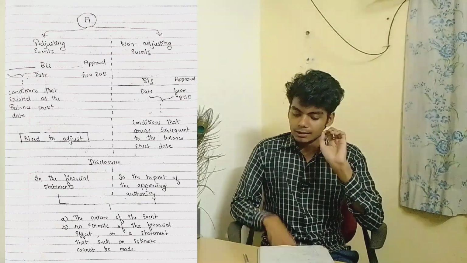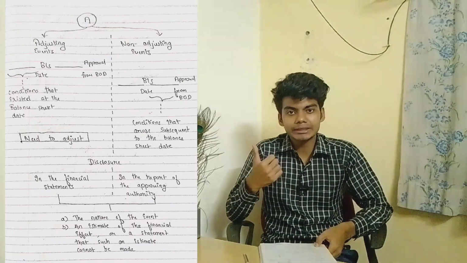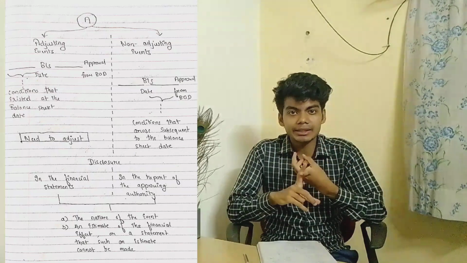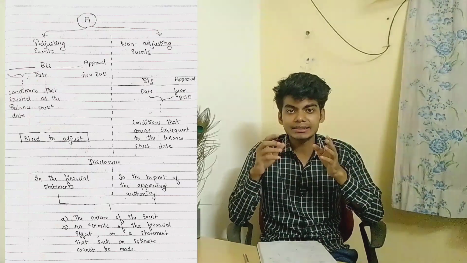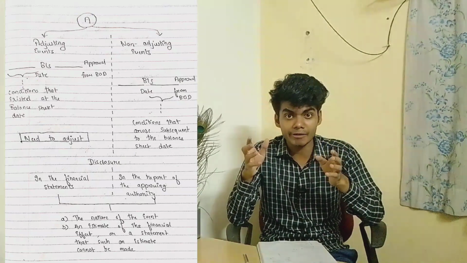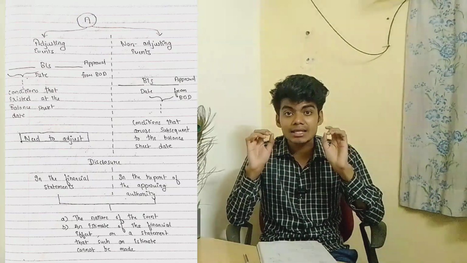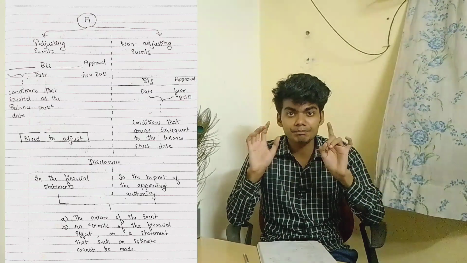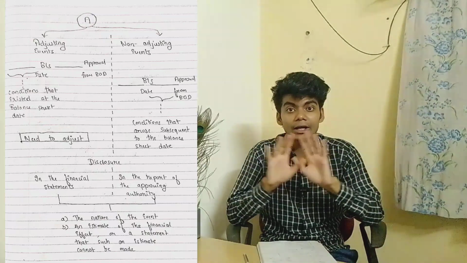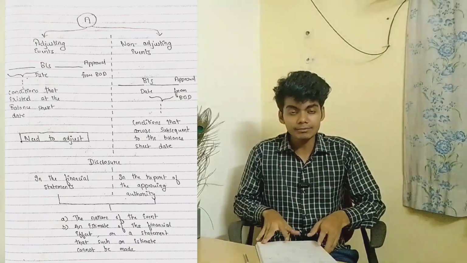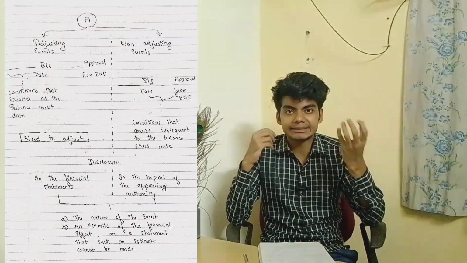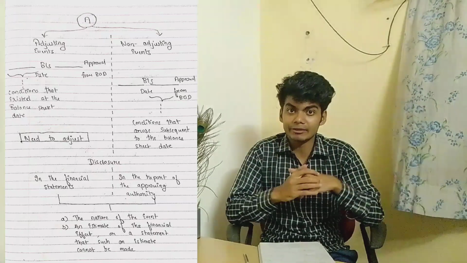I hope you are able to see the charts. So what is simply an event occurring after the balance sheet date? Whatever events took place after the balance sheet date but before the board's approval are known as events occurring after the balance sheet date. Mostly it's all about contingencies, not day-to-day transactions. I already told you what an adjusting event and a non-adjusting event are.